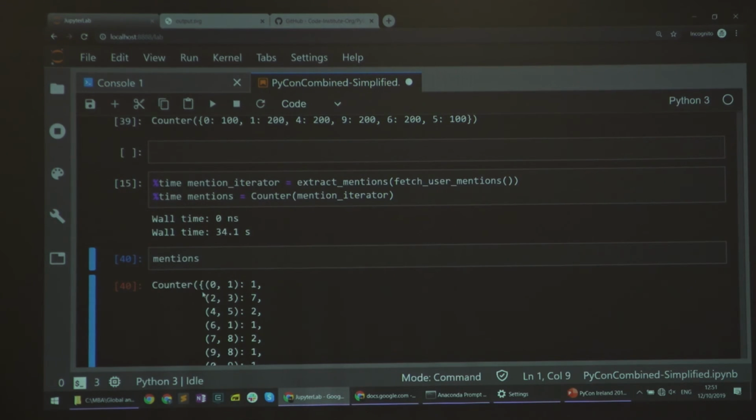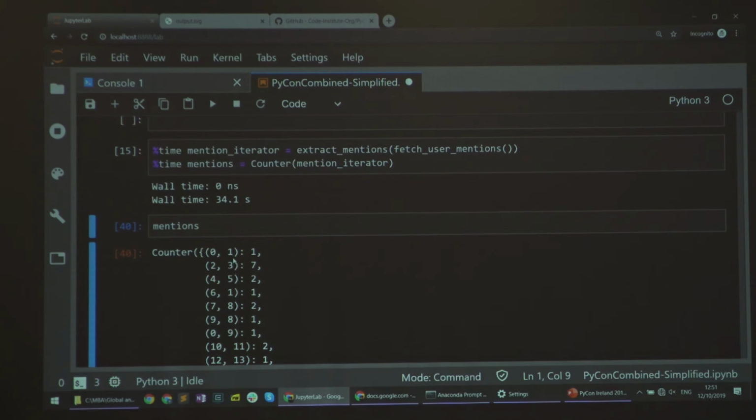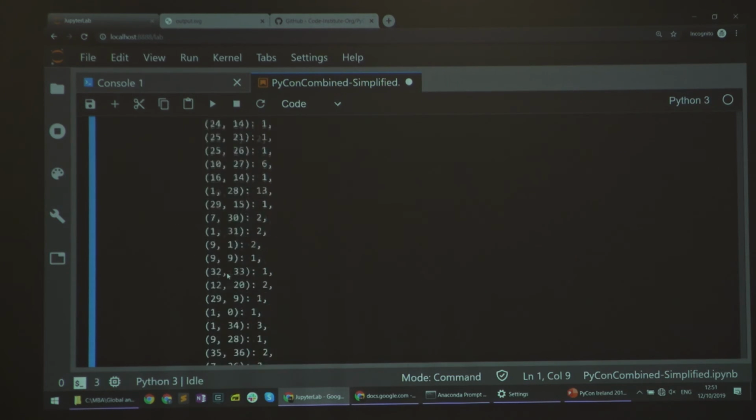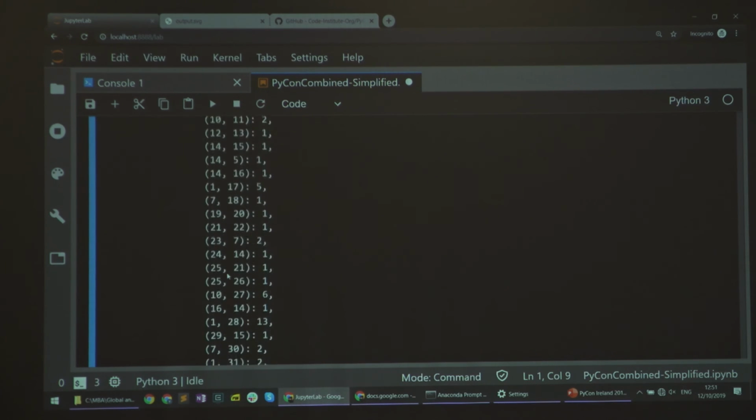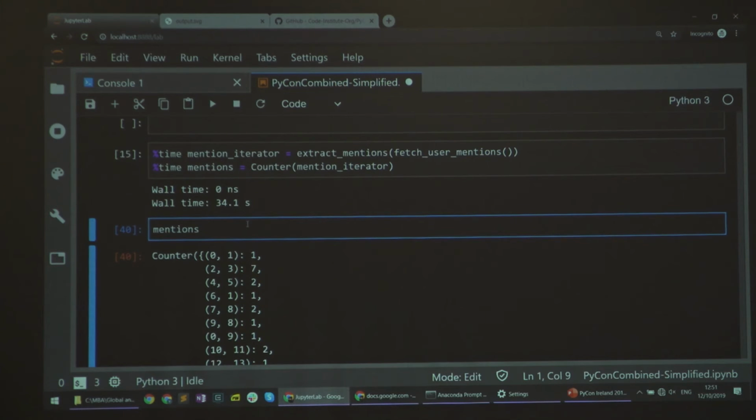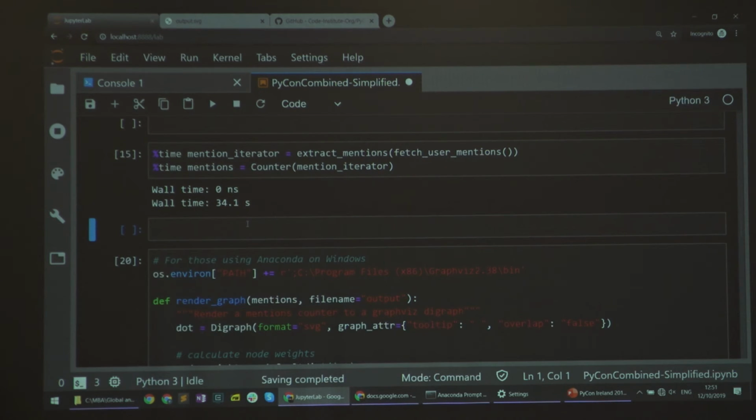I get a counter of pairs and the weight of that pair. This tells me that student number 0 mentions student number 1 once. Student number 2 mentions student number 3 7 times, etc., for each pair of students who have mentioned one another at least once. And if they haven't, then that's just going to be 0 for my use case.